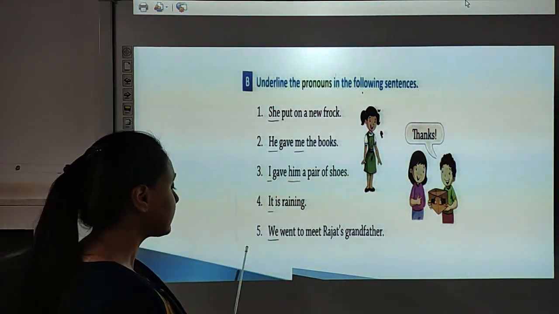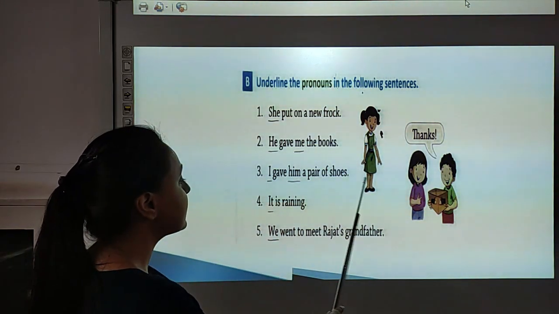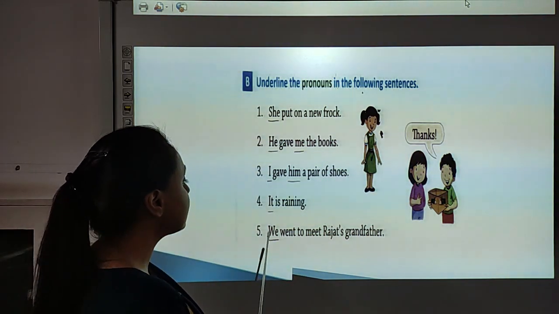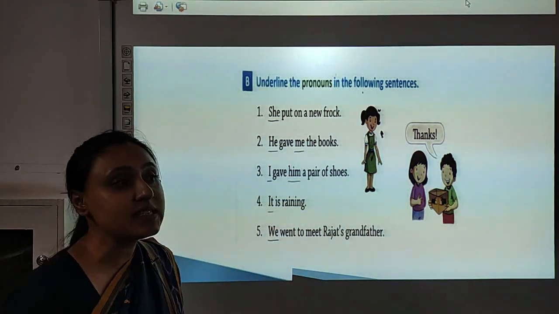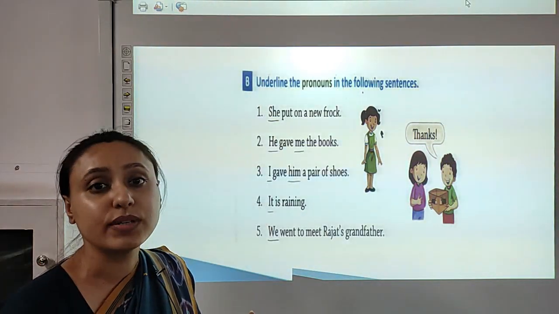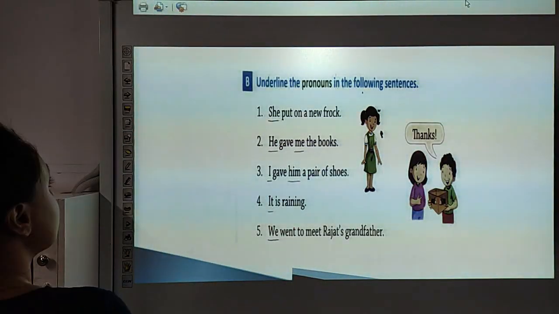Then look at number 5. We went to meet Rajat's grandfather. Here the pronoun is we, which means they are talking about more than one person including the speaker. Okay. Now let us move to our next question.